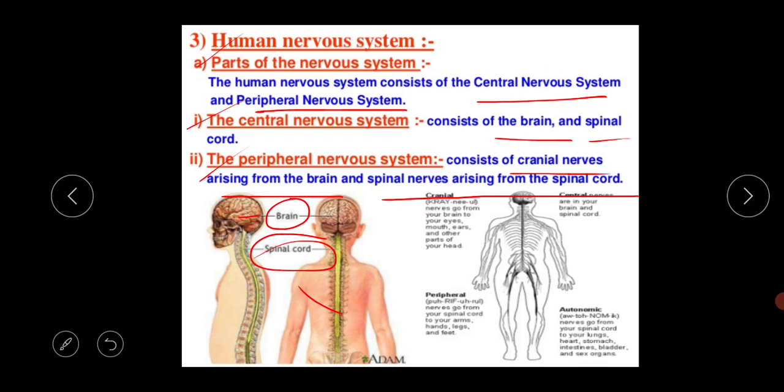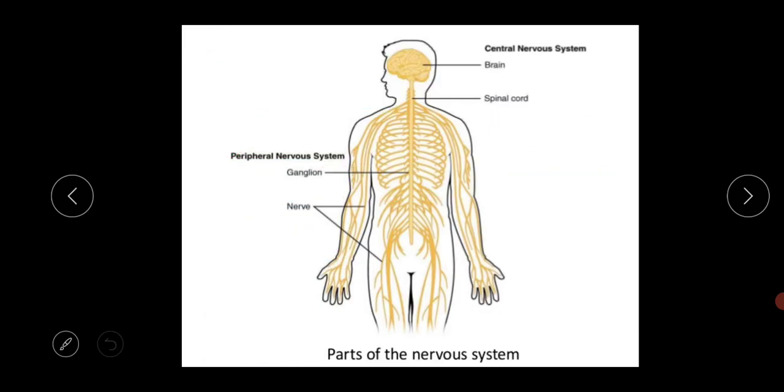And the peripheral nervous system consists of the cranial nerves arising from the brain and spinal nerves arising from the spinal cord. There are several nerves arising from the brain, the cranial nerves, and several nerves arising from the spinal cord, the spinal nerves. All those nerves together form the peripheral nervous system. These are the parts of the nervous system. This is the structure of the nervous system for your better understanding.